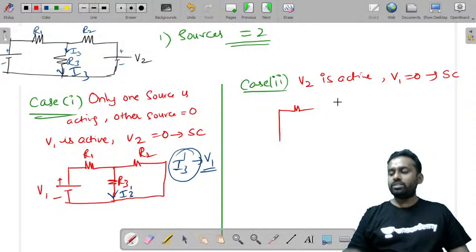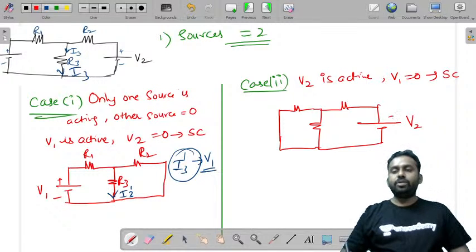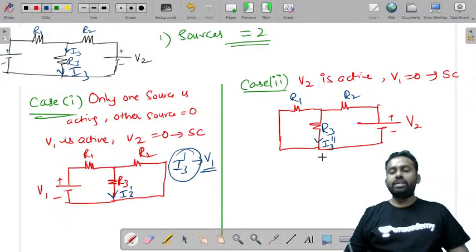When you make this a short circuit, you will have this circuit like this, and you are applying V2. Now we will find what is the current in this R3. This is R1, R2, and when we find this current, we will call it I3 double dash.